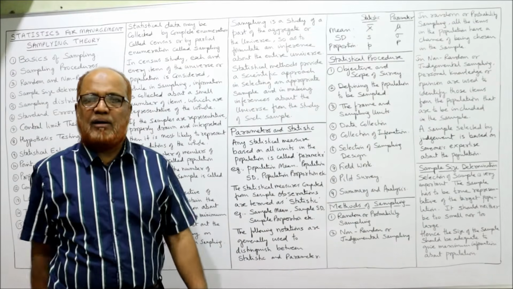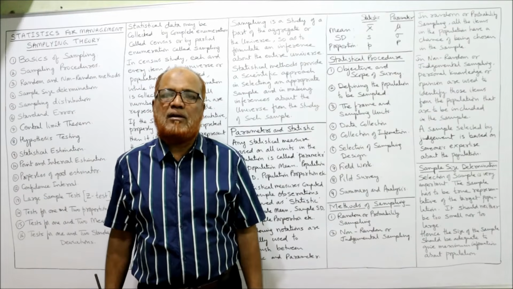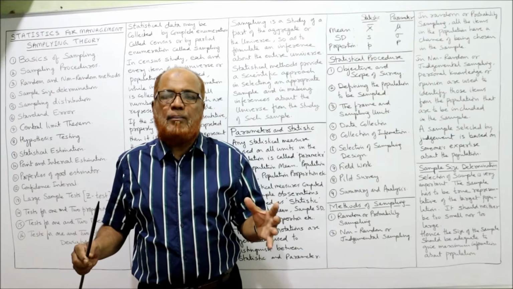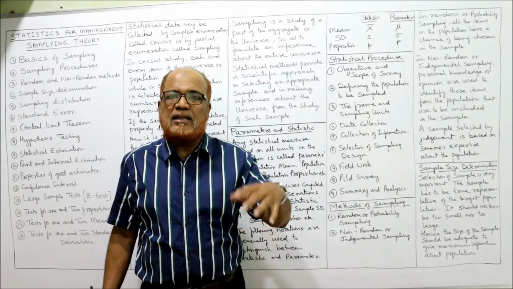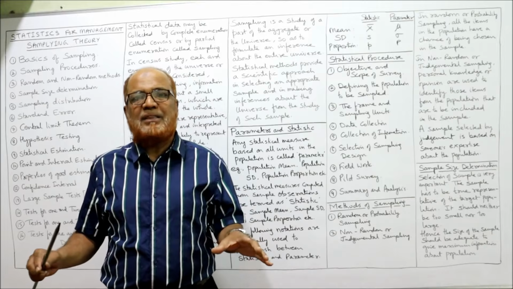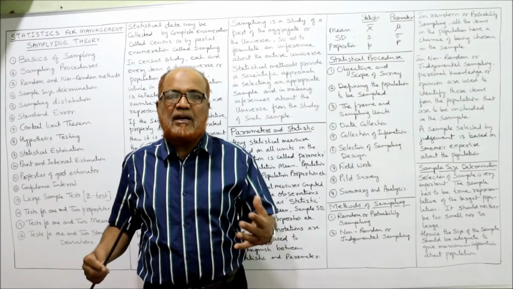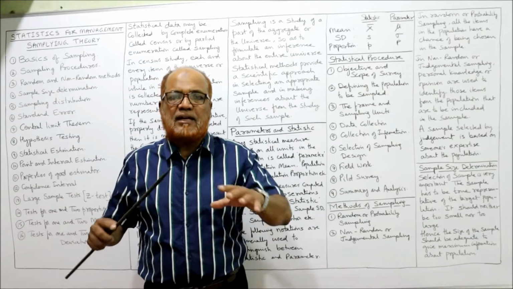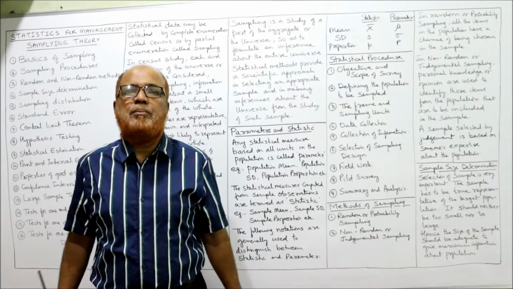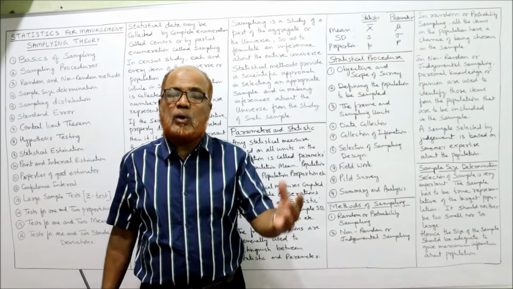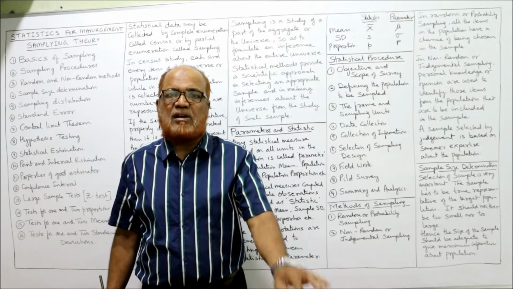Then field work. Once the sampling design is fixed, then field work. A team should be made by the investigator to collect the relevant data through different methods, like making a questionnaire or making tables. Like that, different field work has to be made. The field workers should be properly trained to collect only the information relevant for our survey.